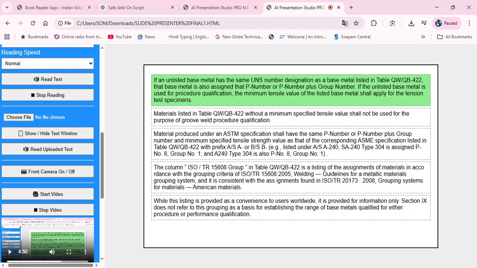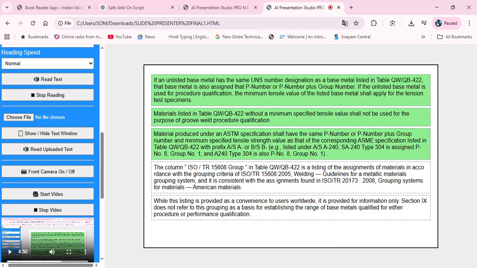If an unlisted base metal has the same UNS number designation as a base metal listed in table QW-422, that base metal is also assigned that P number or P number plus group number. If the unlisted base metal is used for procedure qualification, the minimum tensile value of the listed base metal shall apply for the tension test specimens. Materials listed in table QW-422 without a minimum specified tensile value shall not be used for the purpose of groove weld procedure qualification.